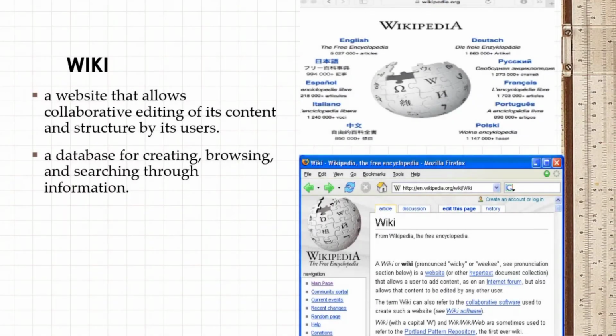The next is a wiki. It is a website that allows collaborative editing of its content and is structured by its users. It is a database for creating, browsing, and searching through information. This website totally helps us as students to access and gain more information and data, and that's the good thing for us as readers. The various information displayed on that particular website is editable by the author.